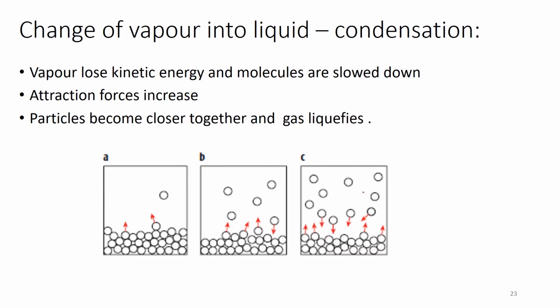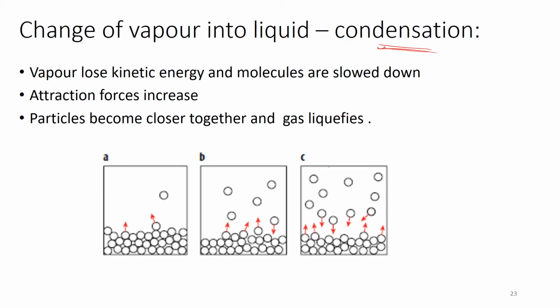Because I have here a closed container, what I expect is actually condensation. Particles will hit the surface of my container and they will return back to the surface of my liquid and convert into liquid phase. So if I have vapor that loses kinetic energy, it will slowly slow down until it goes back into my liquid and forms what we call condensation. So condensation is actually the reverse process to evaporation.